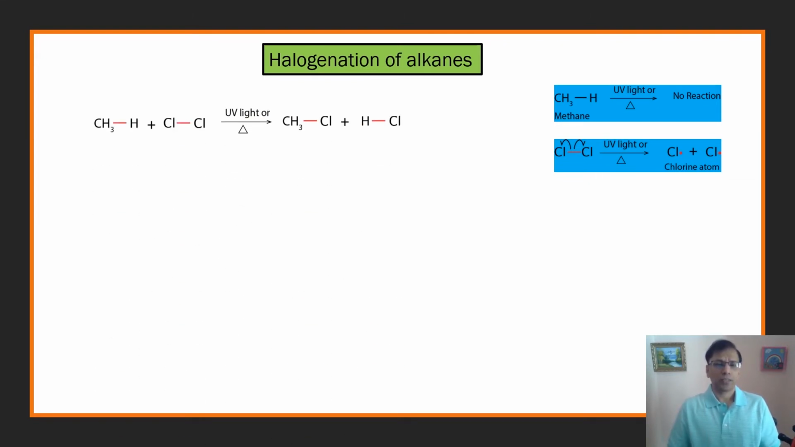When methane was mixed with chlorine gas and heated or treated with UV light, two products were observed: methyl chloride and hydrogen chloride.